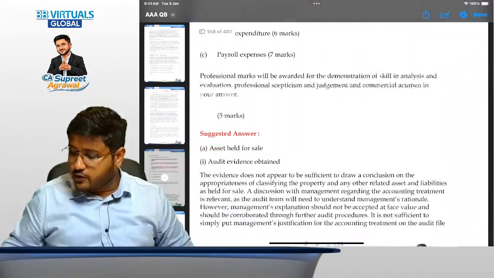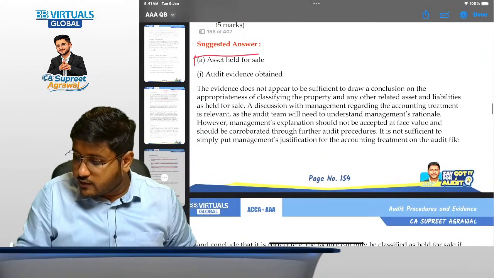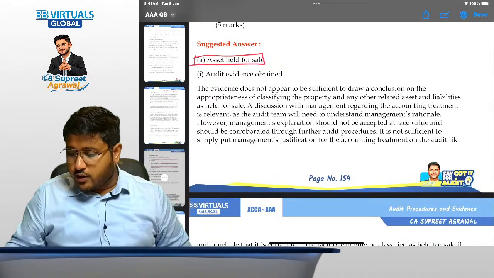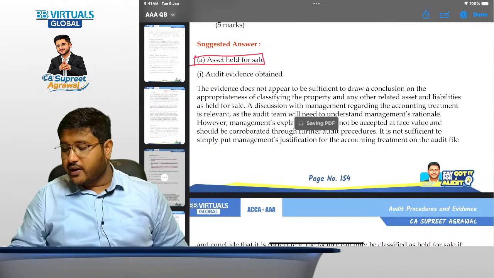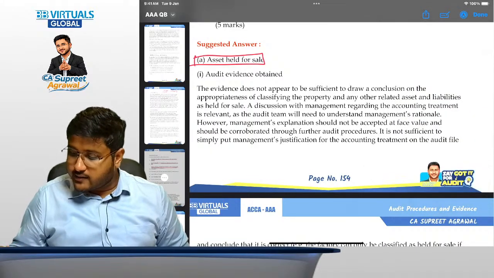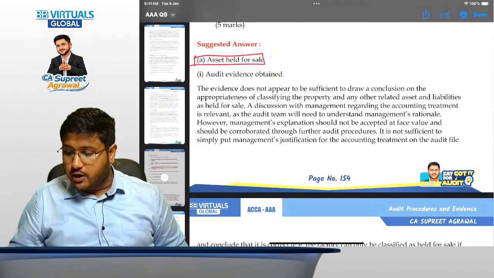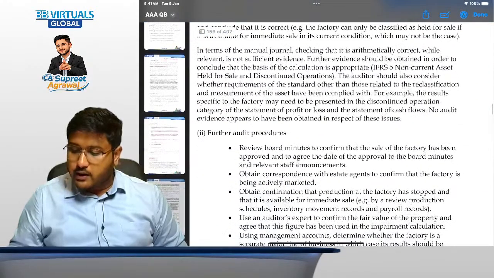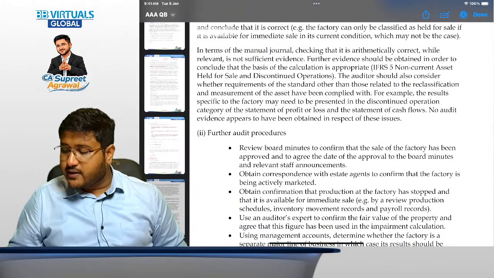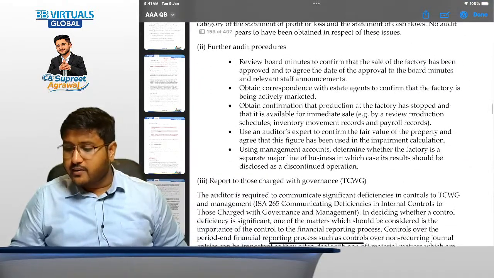Now let's go and read the answer for this one. So assets held for sale, okay, this one is the point. Now, audit evidence obtained. The evidence does not appear to be sufficient to draw a conclusion on the appropriateness of classifying the property and any other related assets and liabilities as held for sale. A discussion with the management regarding the accounting treatment is relevant, as the audit team will need to understand management's rationale. However, management's explanation should not be accepted at face value, like we have discussed. Okay. Now, in terms of the manual journal, checking that it is arithmetically correct, while relevant, is not sufficient evidence. This is also something that we have discussed.